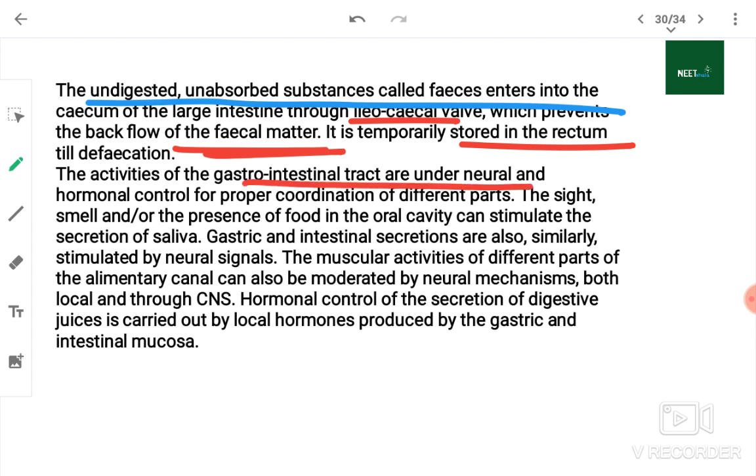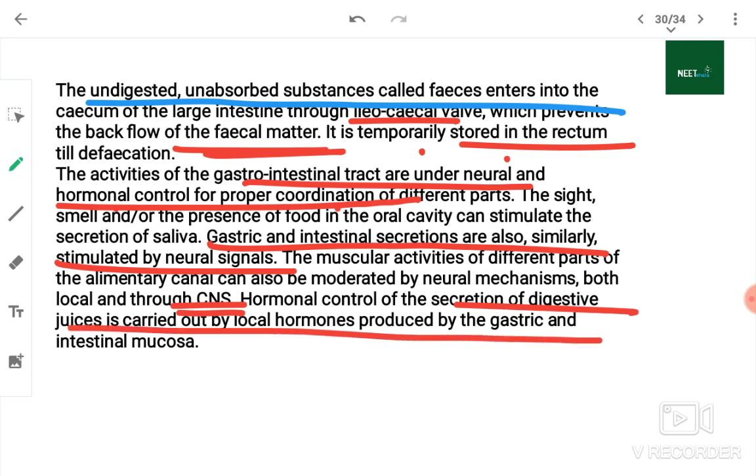The activities of the GIT are under neural and hormonal control for proper coordination of different parts of the body. The sight, the smell and the presence of food in the oral cavity can stimulate the secretion of saliva. Gastric and intestinal secretions are also similarly stimulated by neural signals. Muscular activity of different parts of the alimentary canal can also be moderated by neural mechanisms, both local and through the CNS. Hormonal control of secretions of digestive juices is carried out by local hormones produced by the gastric and intestinal mucosa, as I told you before.